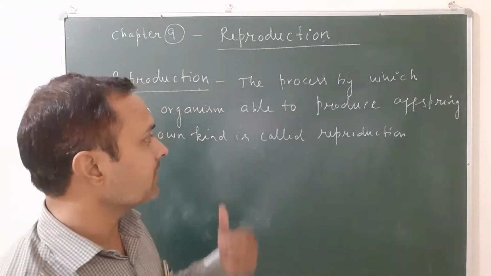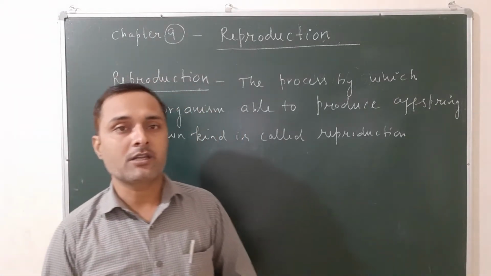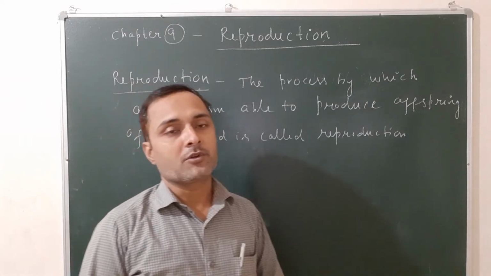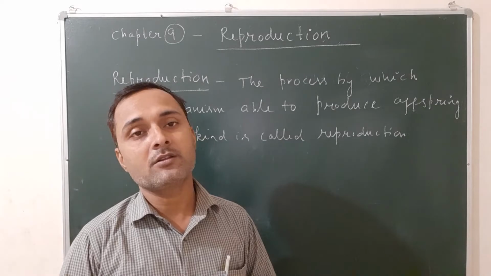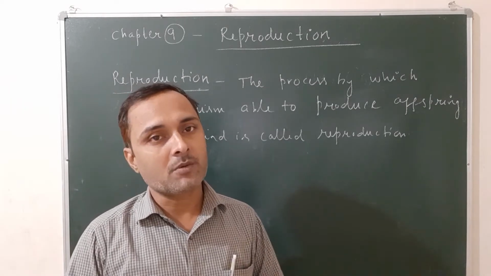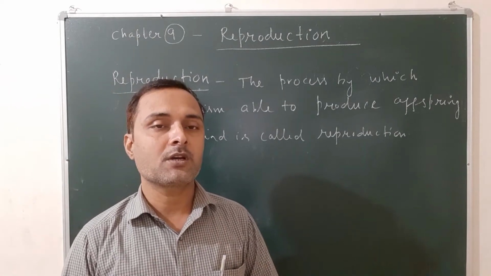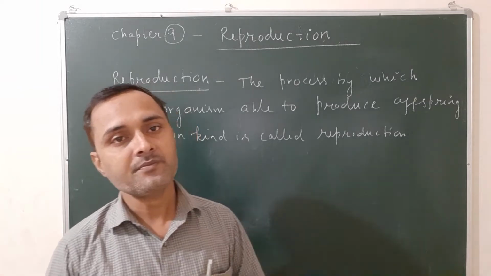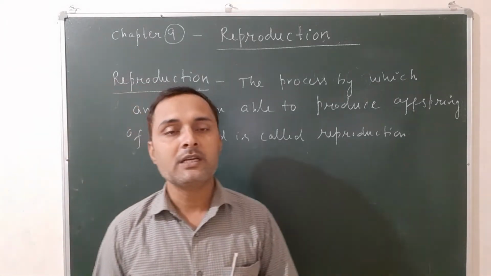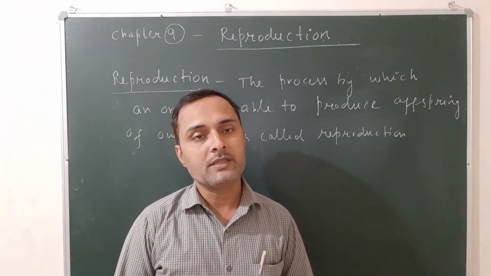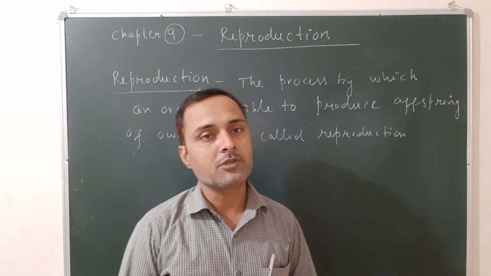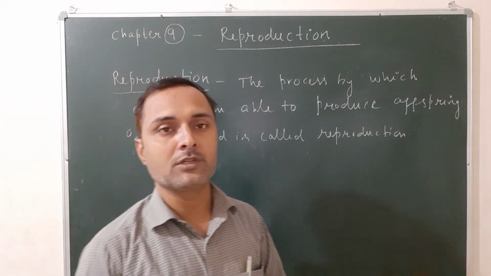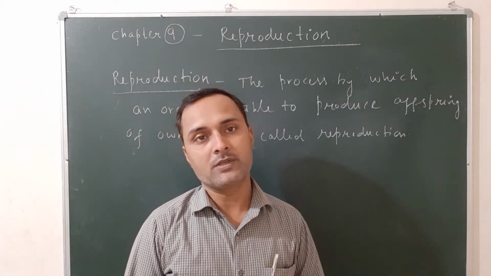In the process of reproduction, the organisms involved in the process of reproduction are known as parents, and the organisms which are produced after the reproduction are known as offsprings or young ones. So once again, what are parents? Parents are the organisms that take part in the process of reproduction, and the organisms which are produced after the process of reproduction are known as offsprings or young ones.